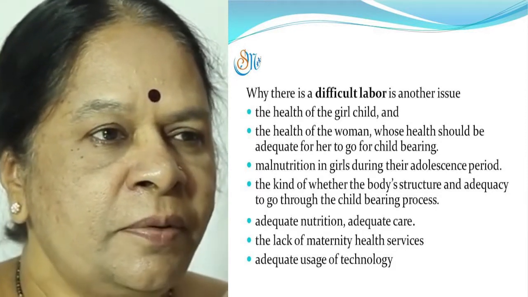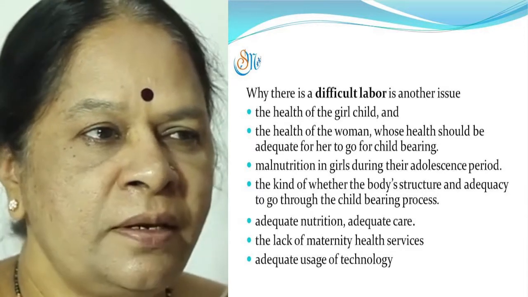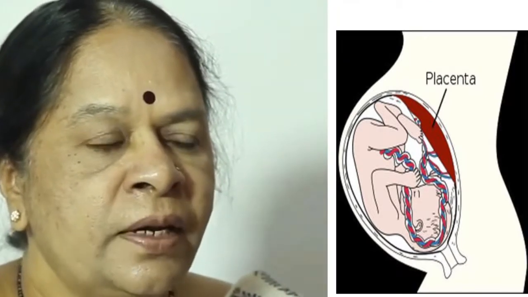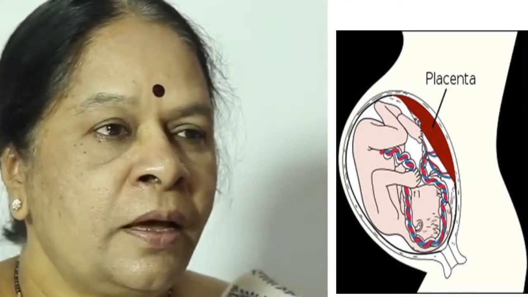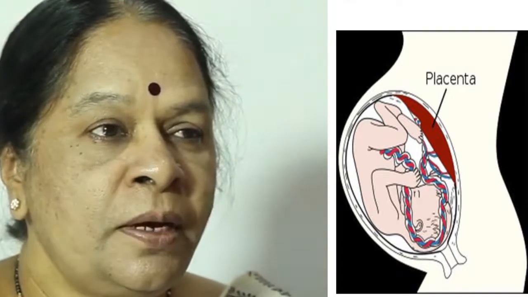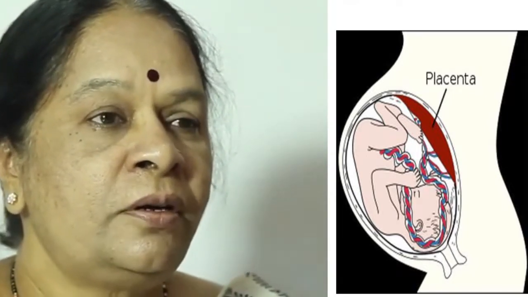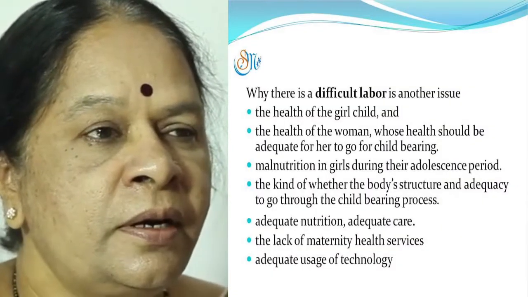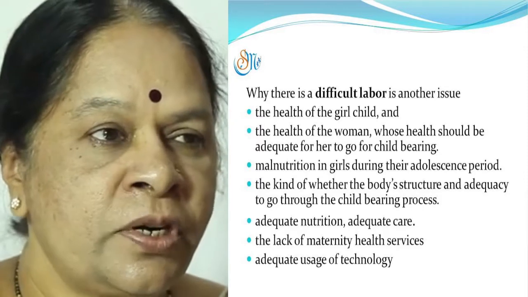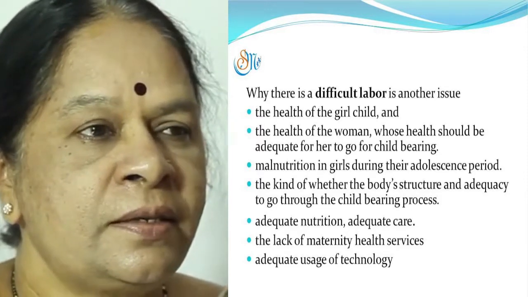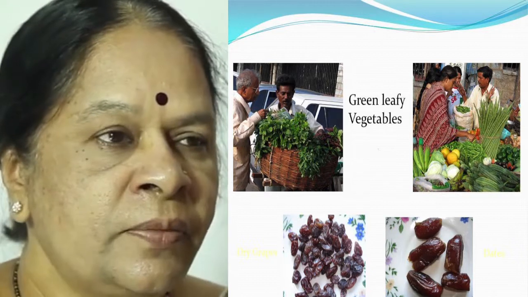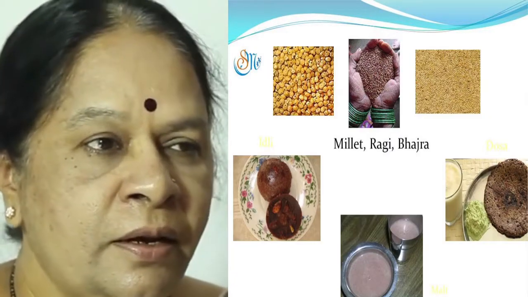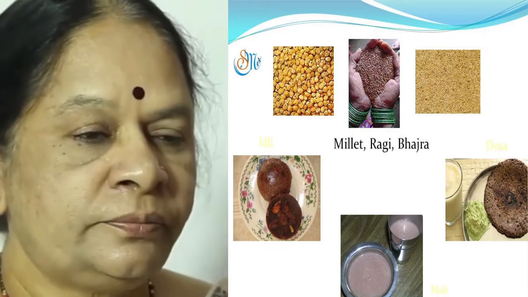The difficult labor or the prolonged labor could be for many reasons, and we have to really address the issues of the health of the girl child and the health of a woman whose health should be adequate for her to go for childbearing. There are many studies which show that there is malnutrition in young girls, which also leads to a lot of difficulties when they reach the adolescence period.